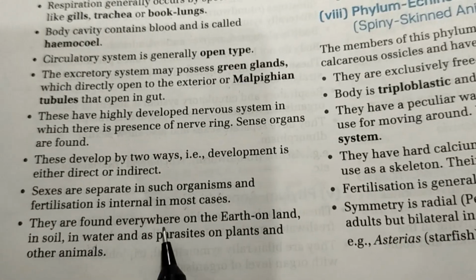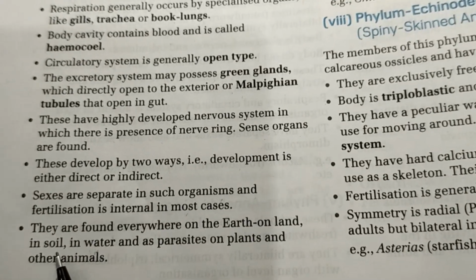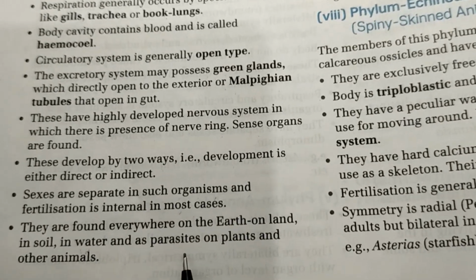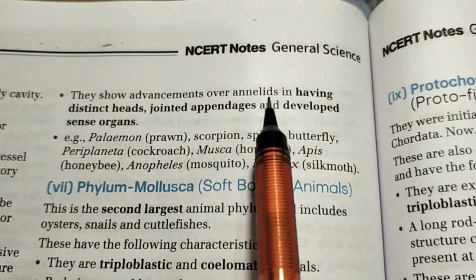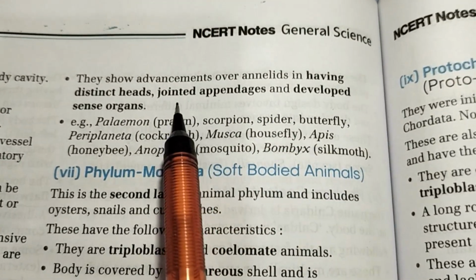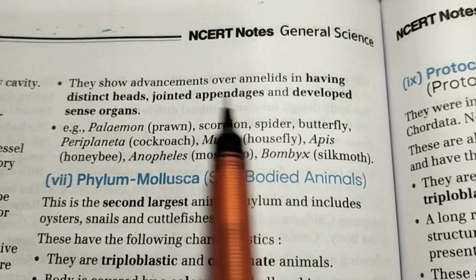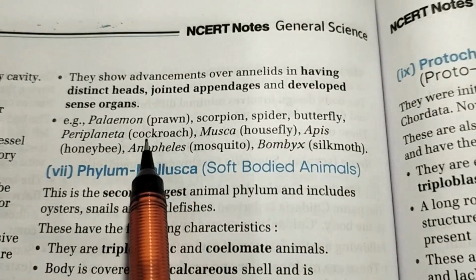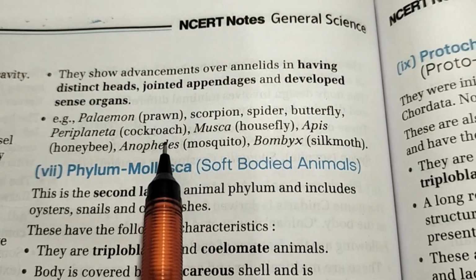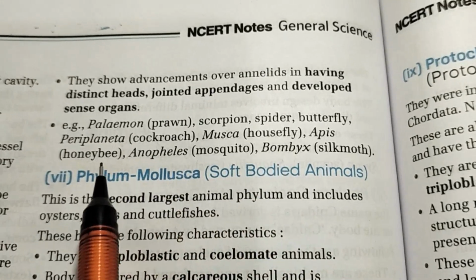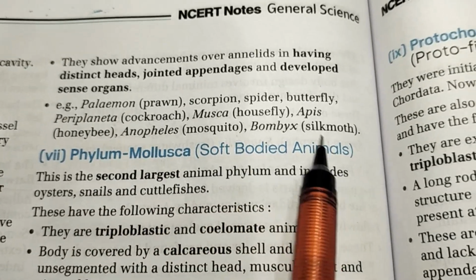They are found everywhere on the earth, on land, in soil, in water, and as parasites on plants and other animals. They show advancement over annelids in having distinct heads, jointed appendages, and developed sense organs. So these are the scientific names of the animals: prawns, cockroach, housefly, honeybee, mosquito, and silk moth.